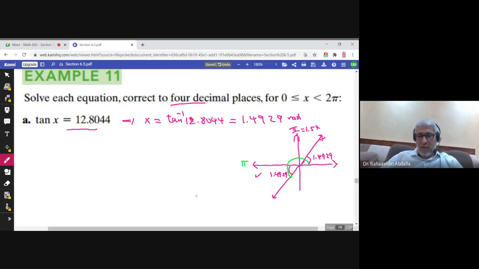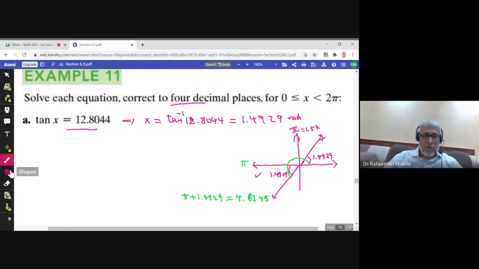So pi plus 1.4929, you can just ask the calculator to add pi, and the answer is 4.63449, so I'll make it 4.6345.